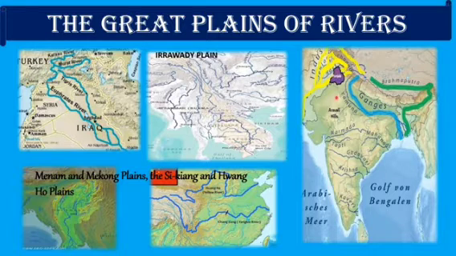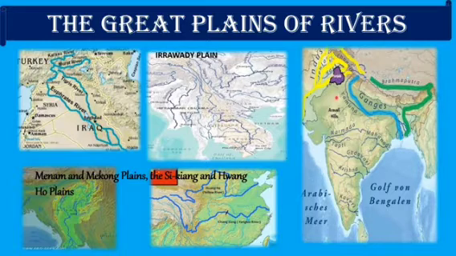Now, what are the different major plains? Let us see. The Tigris and Euphrates plains in Syria and Iraq, which you can see to the left corner. Then you have the Indo-Gangetic plain in India and Pakistan. Can you see that, children, to your right corner? The Irrawaddy plain in Myanmar, the Menam and Mekong in Indochina, the Sikiang, the Yangtze Kiang, and Huanghe plains in China.